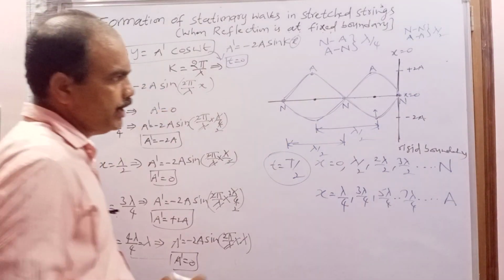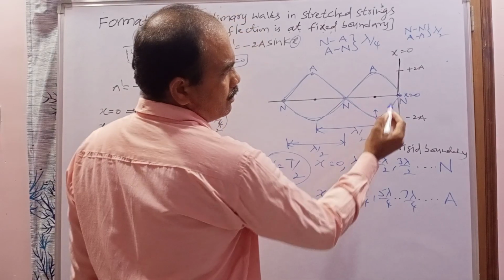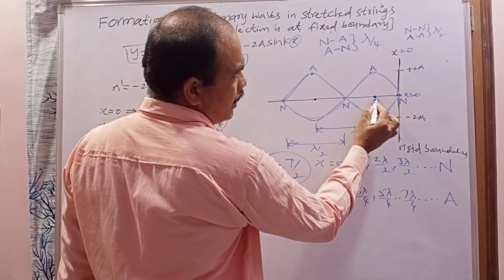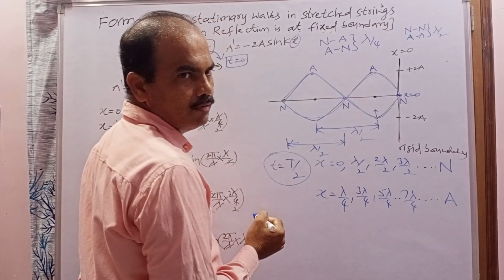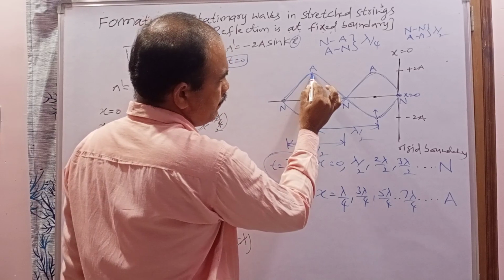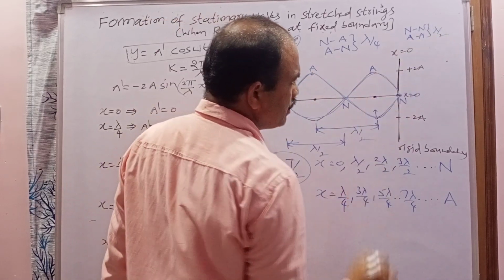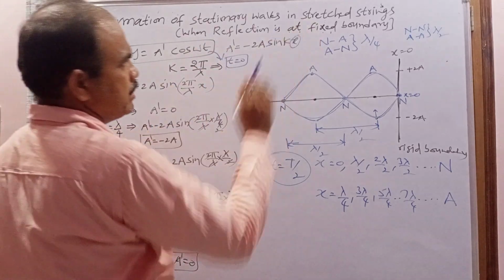Remember, these are important in upcoming topics. So the distance between the node and antinode is lambda by 4. The distance between two successive nodes, or two successive antinodes, is lambda by 2. So these are the formation of stationary waves in stretched strings.